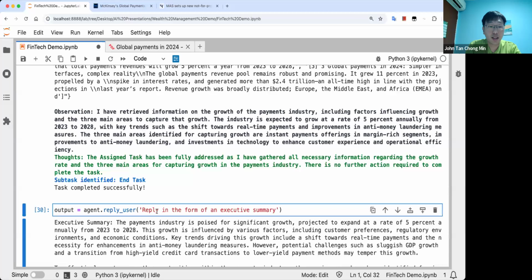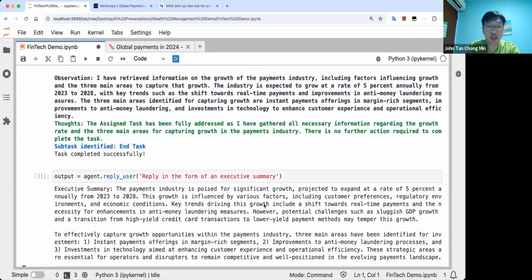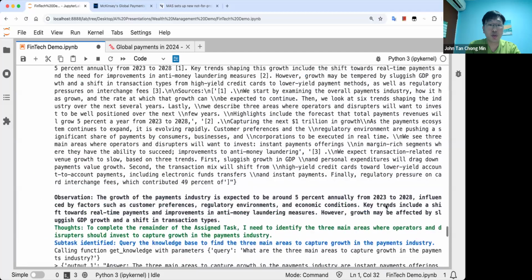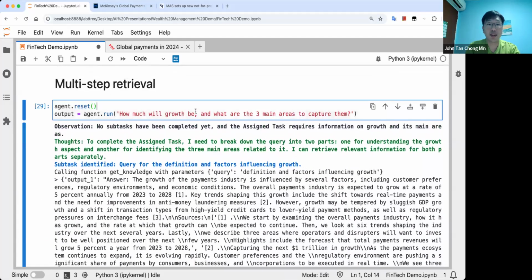Okay, and then it gathers all, and then we can output the whole thing in the form of an executive summary. So you can see that, yeah, this is what it has gotten. So yeah, this is pretty cool. You can do multi-step. This is called Agentic RAG. So you can do multi-step RAG.